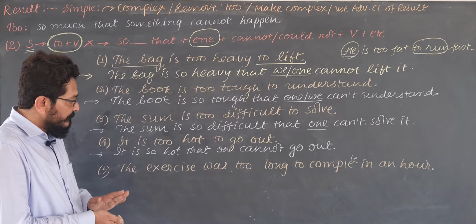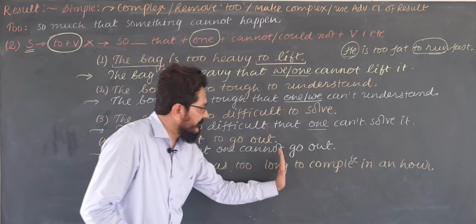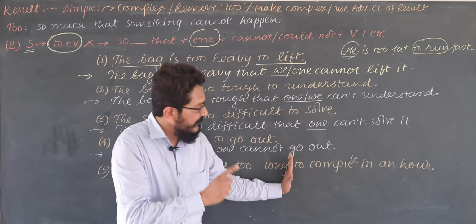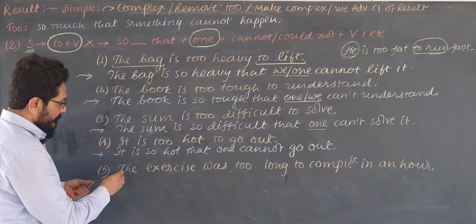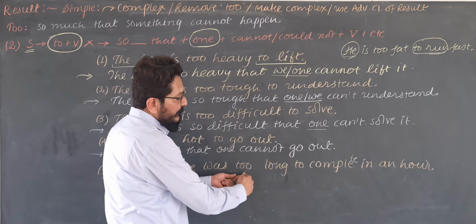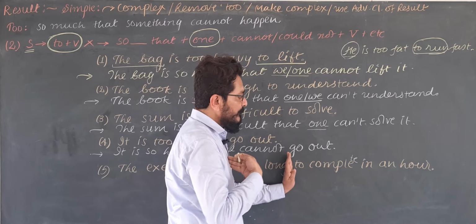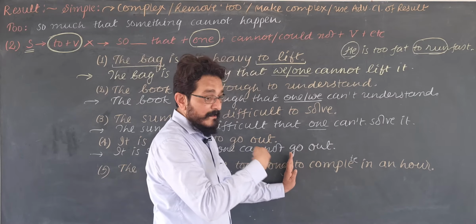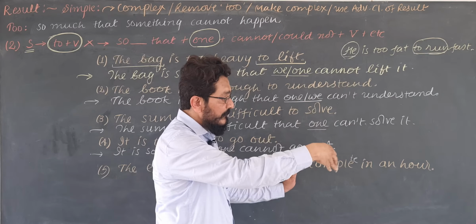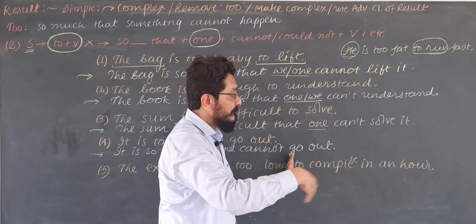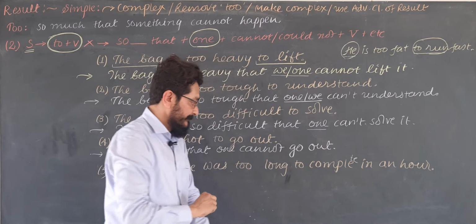The exercise was too long, so long, to complete in an hour. So what is the answer? The exercise was so long that I could not complete in an hour. You could not complete in an hour. He could not, she could not, they could not, one could not complete in an hour.